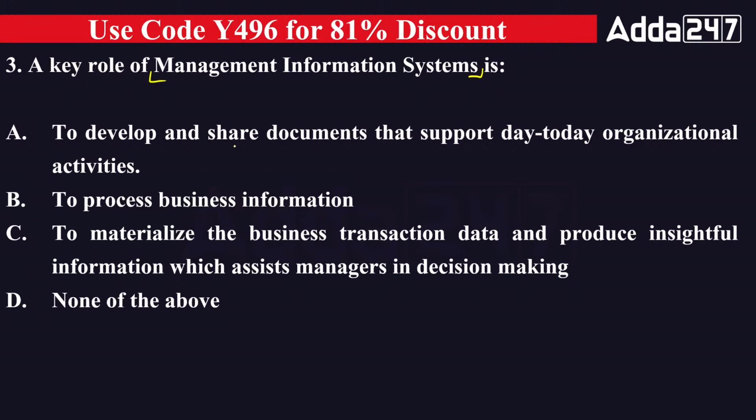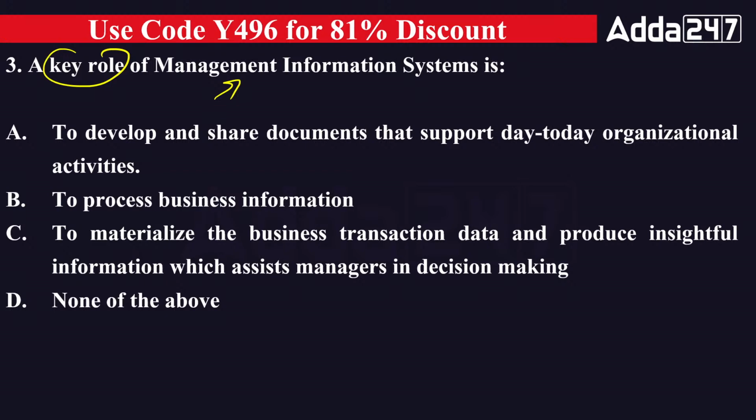The first is saying to develop and share the document that support day-to-day organizational activity. Second is saying to process business information. Third is saying to materialize the business transaction data and produce insightful information which assists the manager in decision making. And fourth is saying none of the above. So what is the key role of MIS? To develop and share document that support day-to-day organization activity, to process the business information, or to materialize the business transaction data and produce the insightful information which assists the managers in decision making.